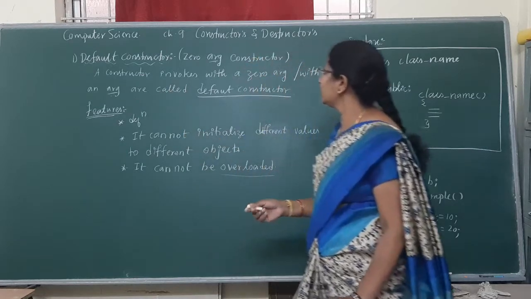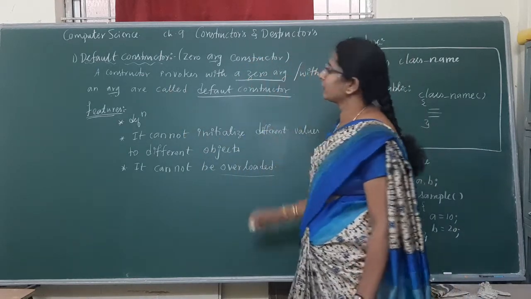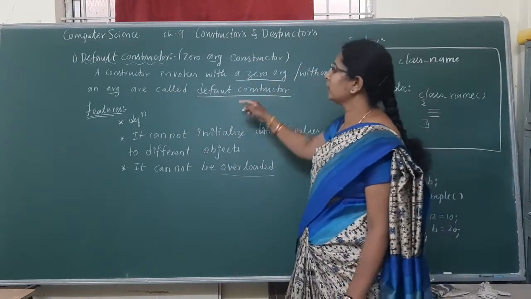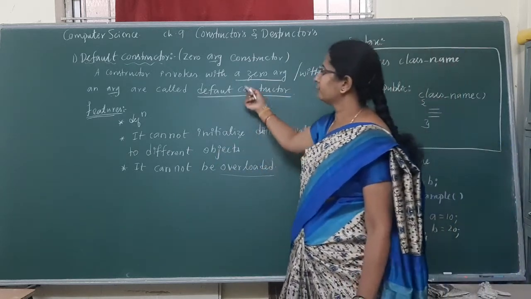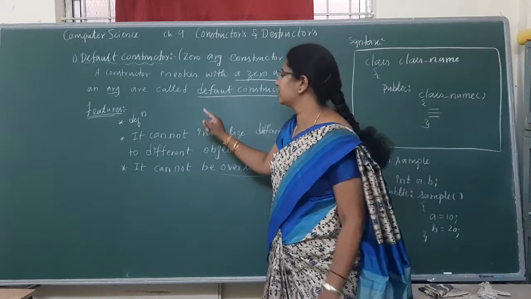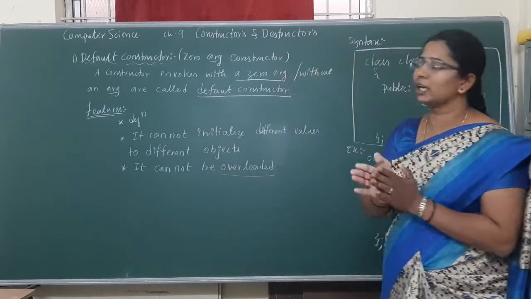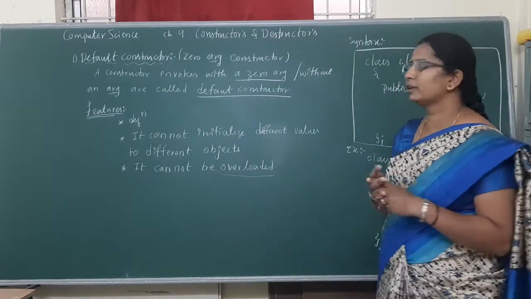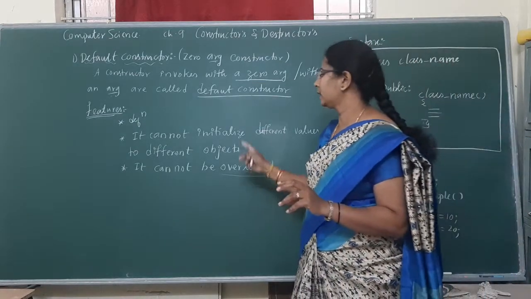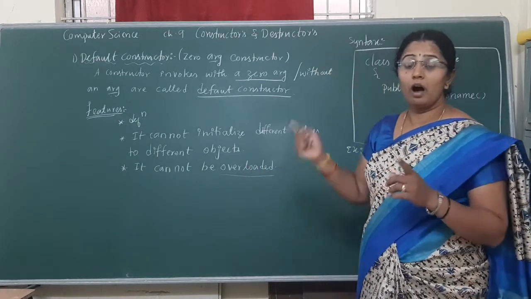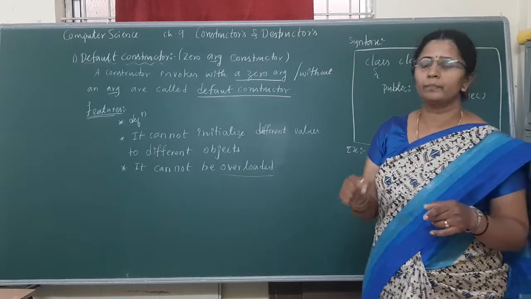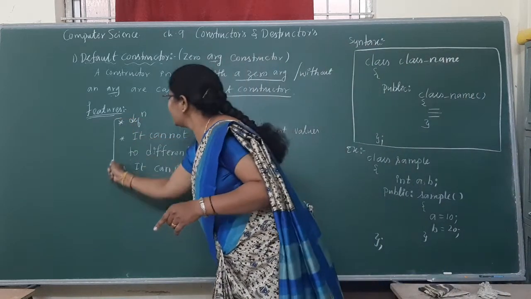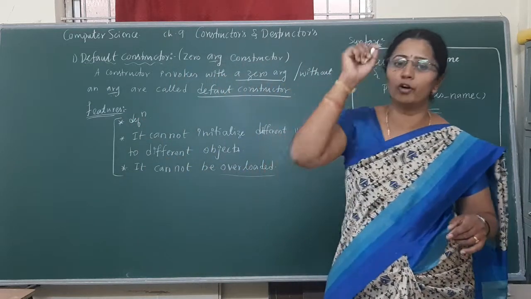So the definition itself you can write as one feature: a constructor invoked with 0 arguments or without any argument is called a default constructor. And it cannot initialize different values to different objects, and it cannot be overloaded. Along with the 8 characteristics of the constructor, these are the main characteristics of the default constructor.